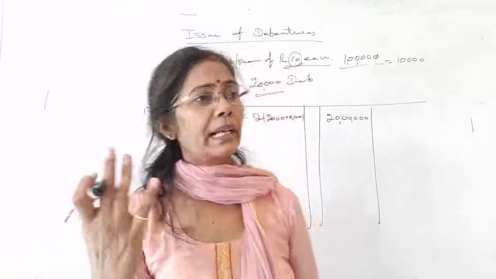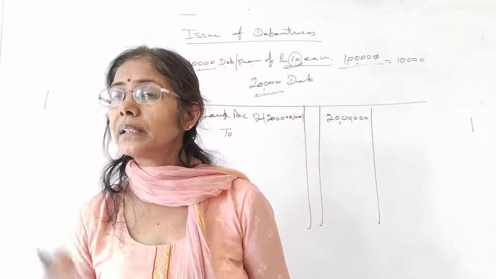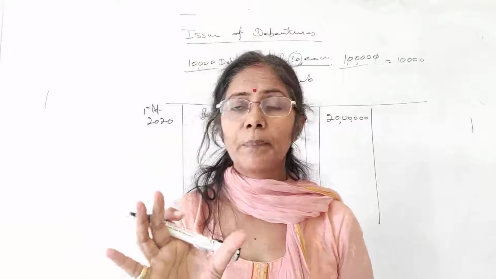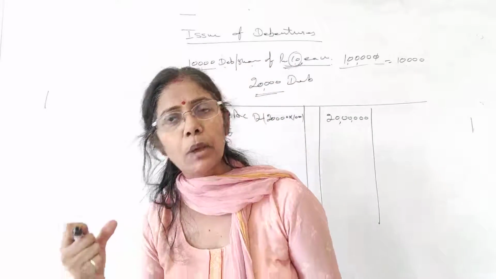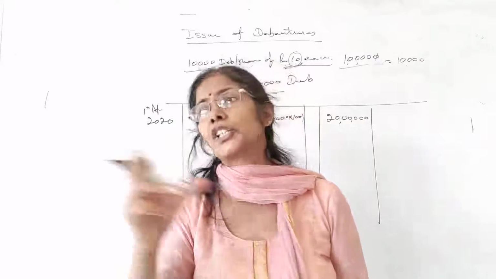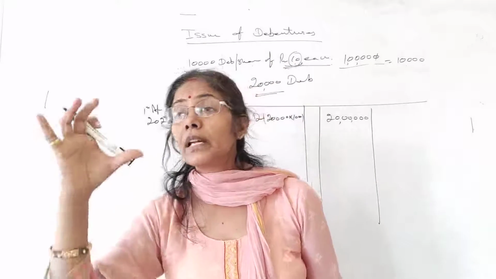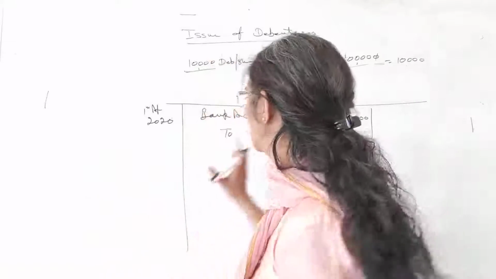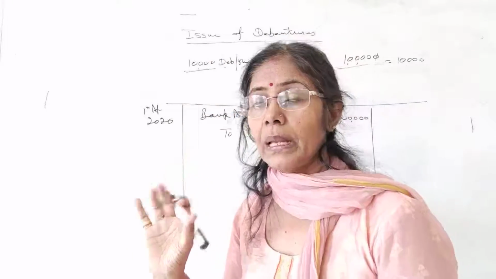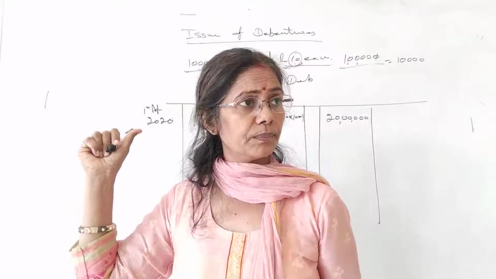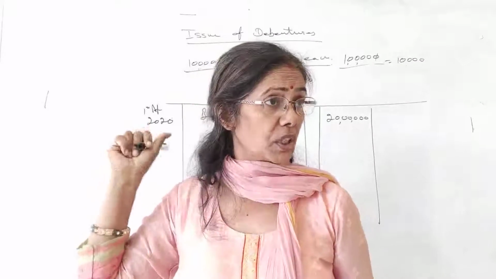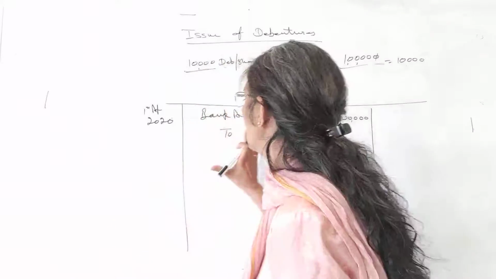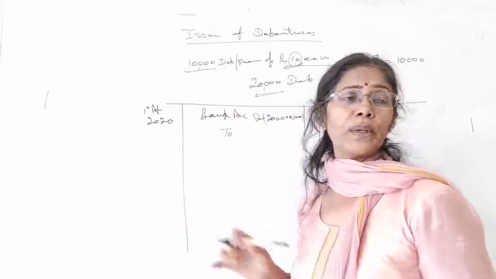Well, let me remind you regarding shares. What did we do in shares? You were receiving an application, and even when you receive the whole amount together, it is termed application and allotment. So we can mention application and allotment. But is this a share? What are we issuing? Debentures. So what should it be?